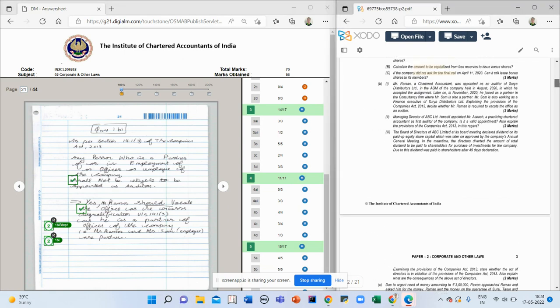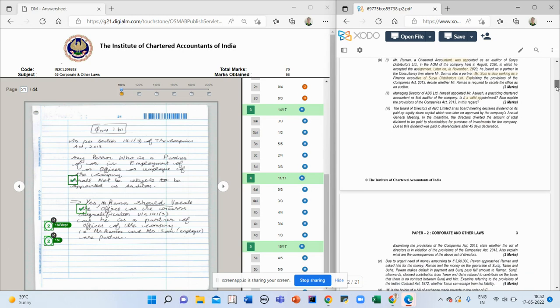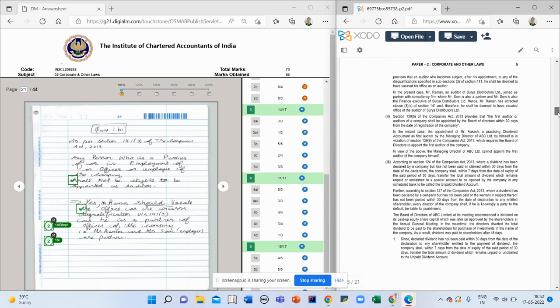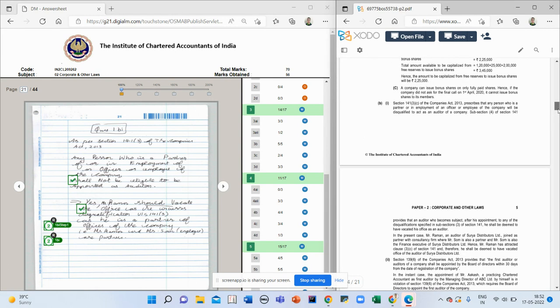1B was regarding disqualification of auditor. It is a 2 marks question. The second is about practicing, is it a valid appointment? This is also regarding that. Then the third was regarding dividend. Two marks, 3 parts are there. In the first part, I got 2 out of 2. You can see I wrote as per section 141 subsection 3. I did not write the clause number, so there is no need. Have you seen anywhere that the examiner has put a tick on the section number? No. I have written the provision correctly. Language also somewhat matches. Then the conclusion is right.